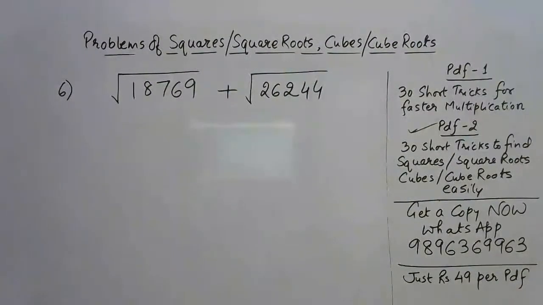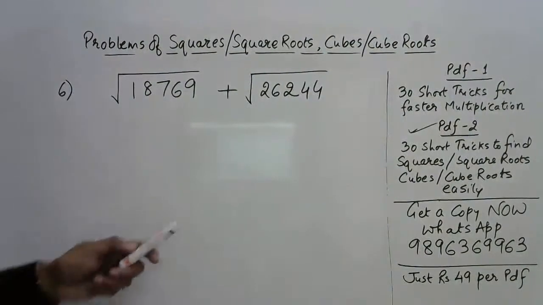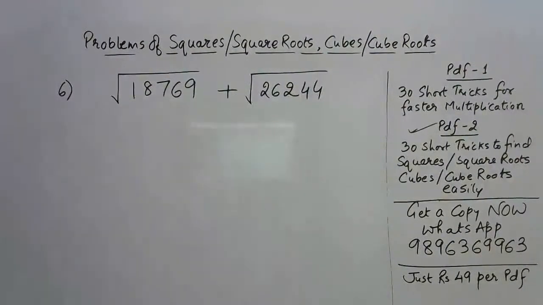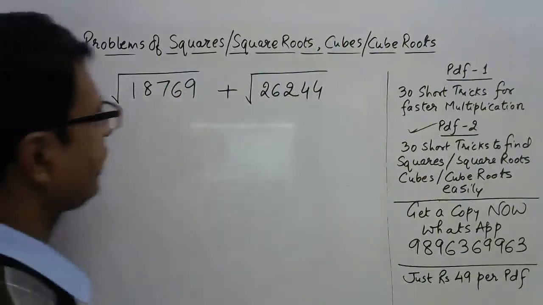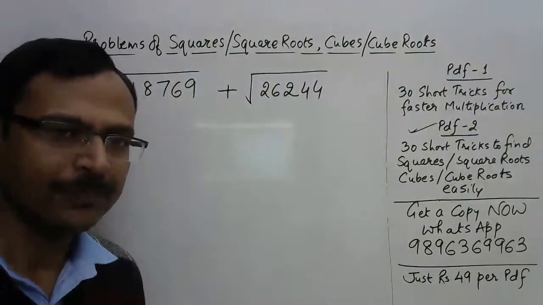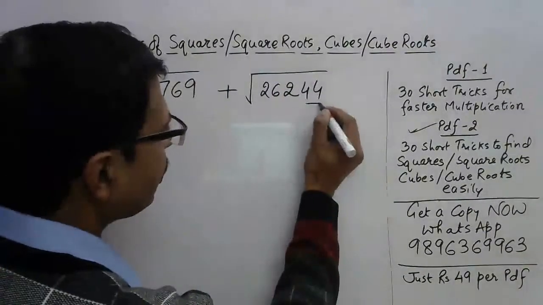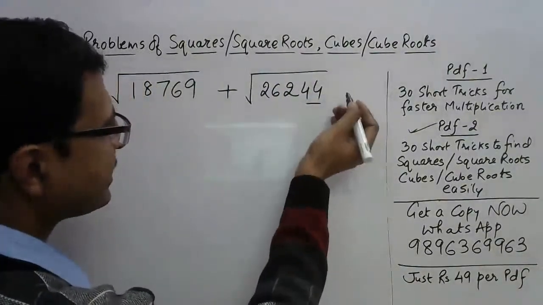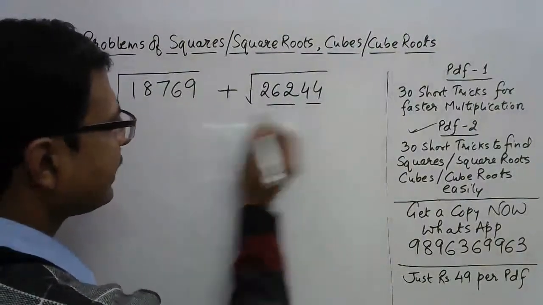Okay, so I need to tell you the method, friends, because that's enough. I've told you the method for 4-digit numbers. Now this is 5-digit numbers. The one method which I've told you earlier, you can adopt that method also by making pairs from the right hand side, and if you have 3 digits, then you can combine them.